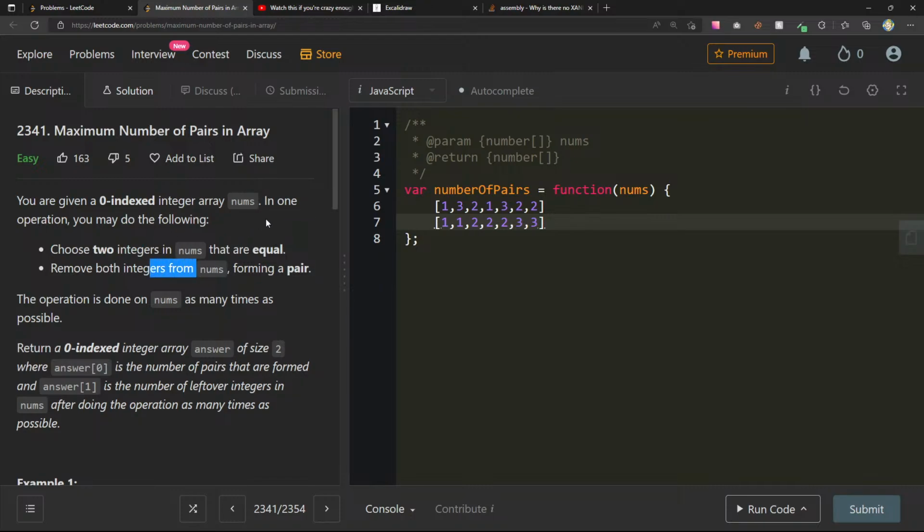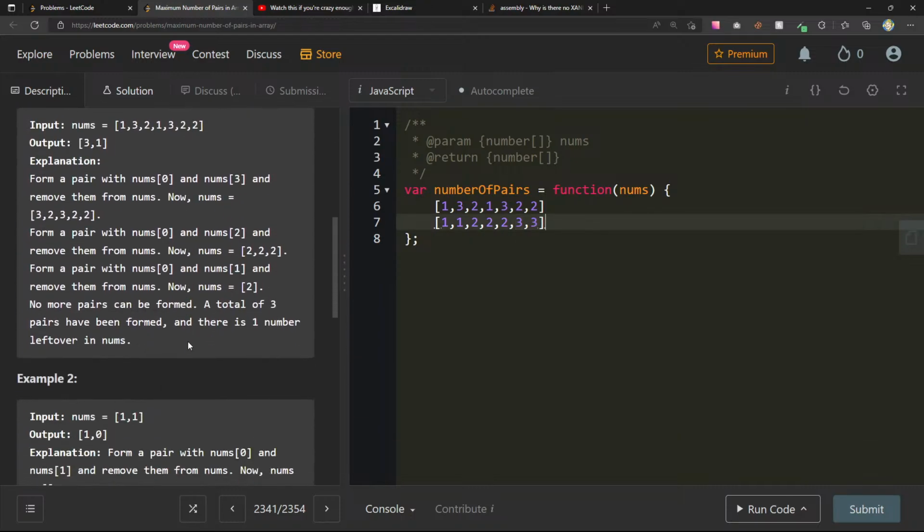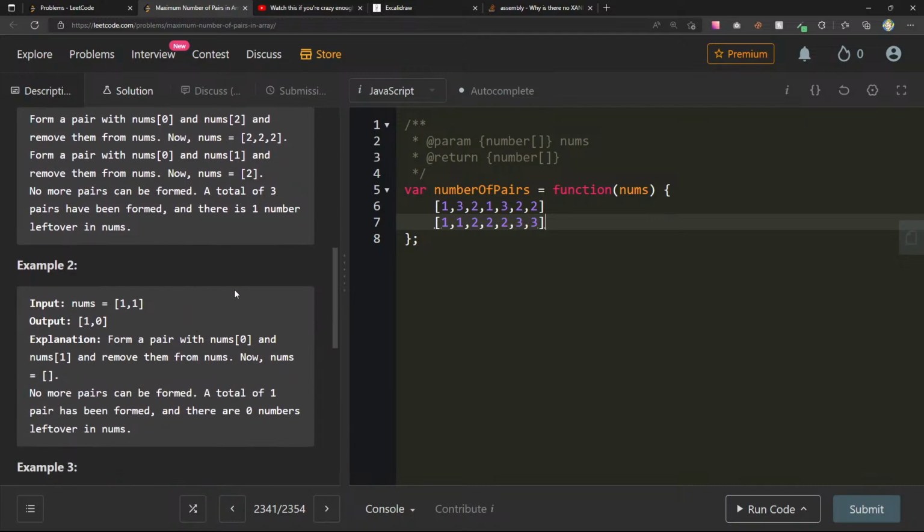Remove both integers from nums, forming a pair. See, so I thought we can do 1, 1, 2, 2, and then 3, 3, and we would just be left with 2. Form a pair with nums of 0 and nums of 1, and remove them from nums. Now nums. No more pairs can be formed. A total of 1 pair has been formed, and there are 0 numbers left.